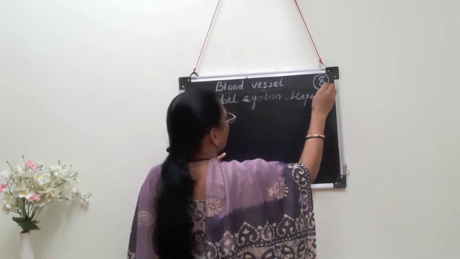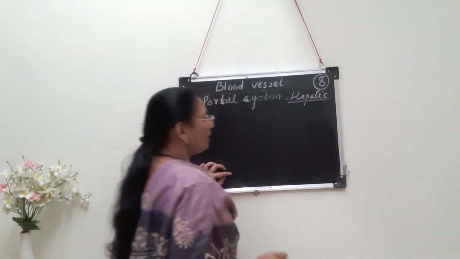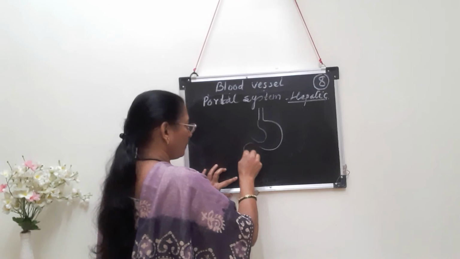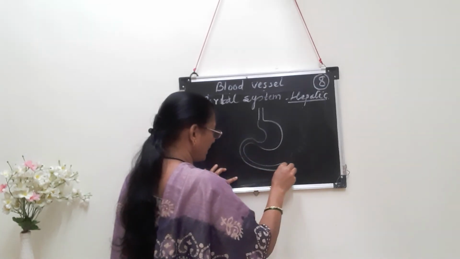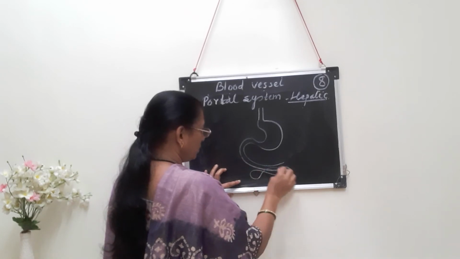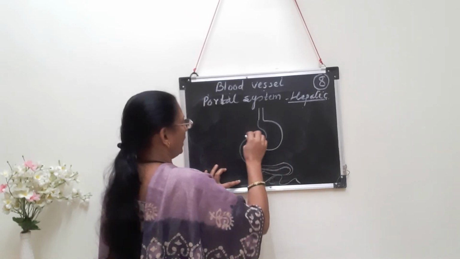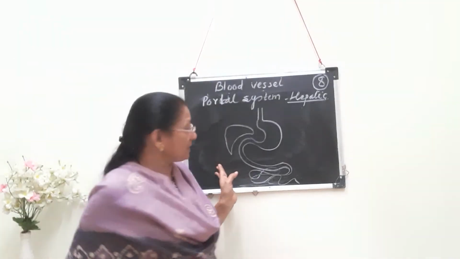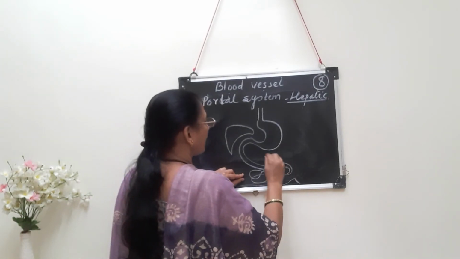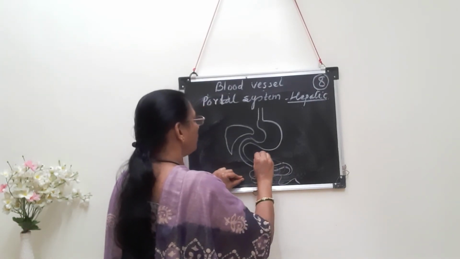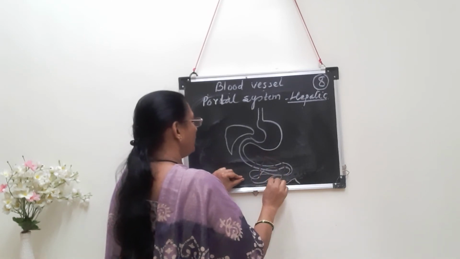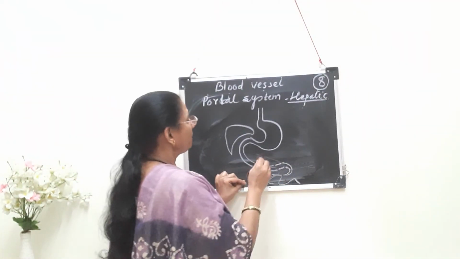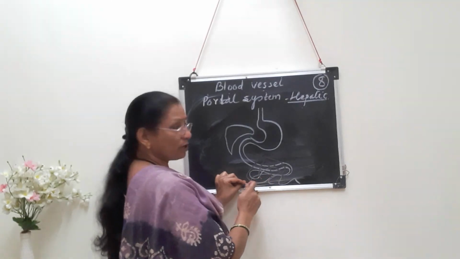What is this hepatic portal system now? See, if you remember, we have the stomach here. This is part of the stomach. It continues into the first part of the small intestine called the duodenum, and then into the jejunum, ileum and so on. And here is the position of the liver. So what happens? Blood vessels in the form of capillaries come from the small intestine, starting as capillaries, collecting all the end products of digestion.